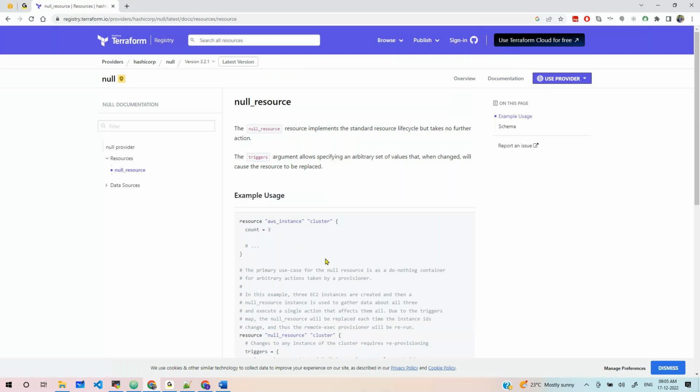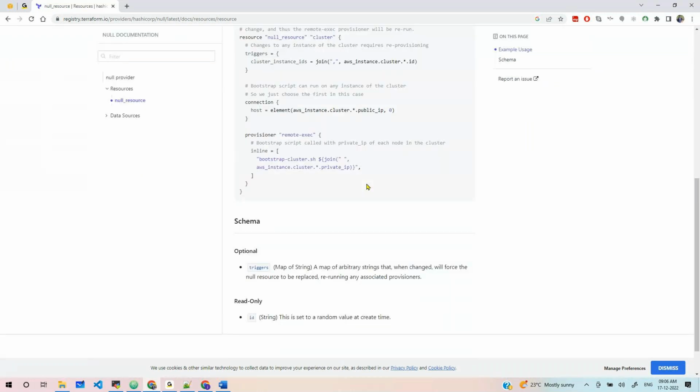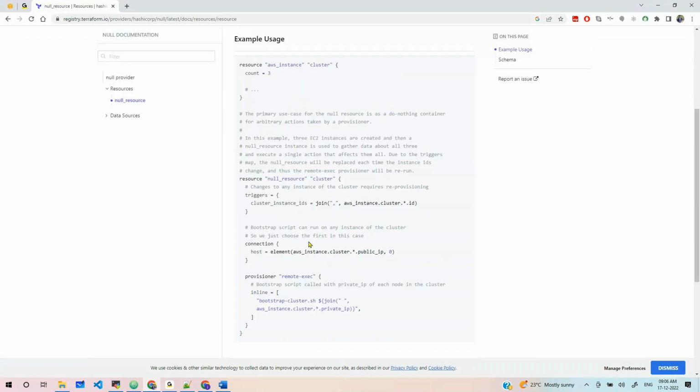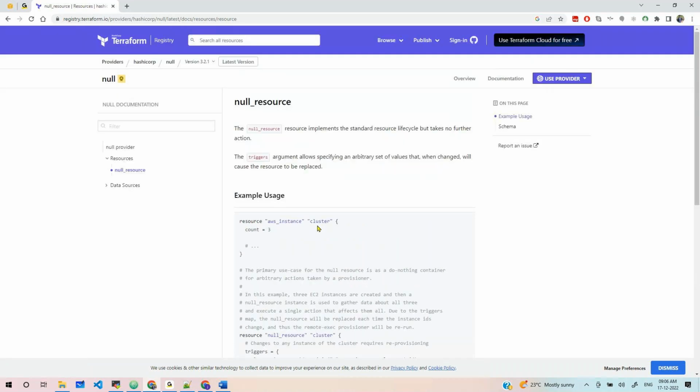This null resource implements the standard resource lifecycle but takes no further action. What it does is kind of act as a trigger. As of now it is not needed, but whenever it's needed it will be used, for specifying a set of attribute values, where a change causes the resource to be replaced. I have never used it in real scenarios, but we have a null resource also.